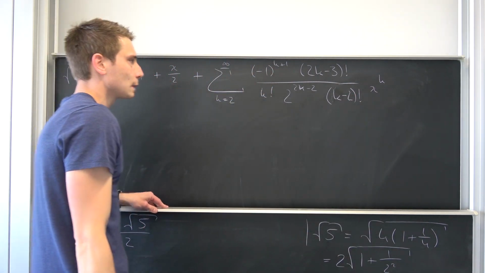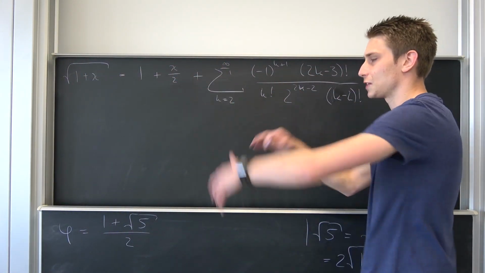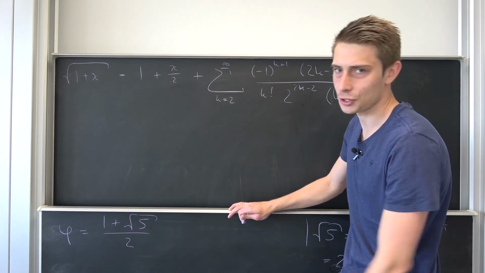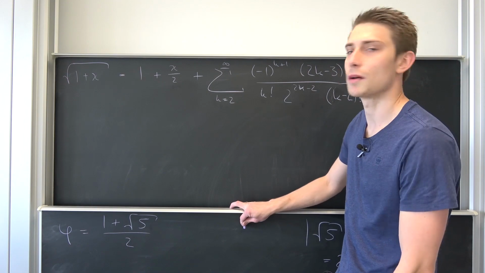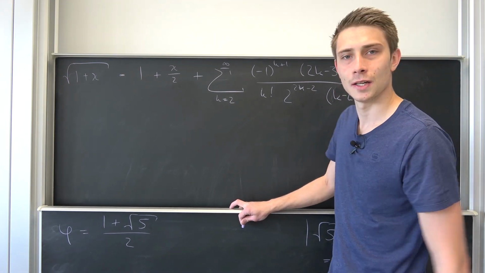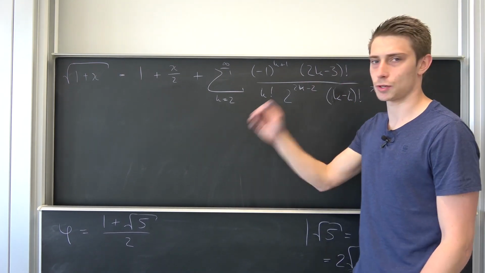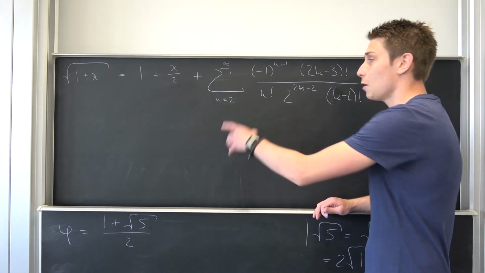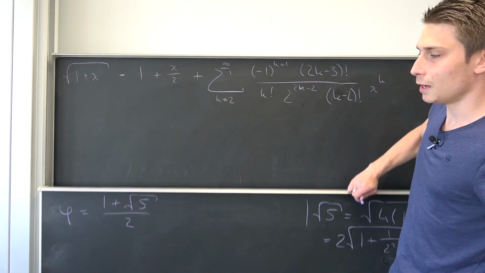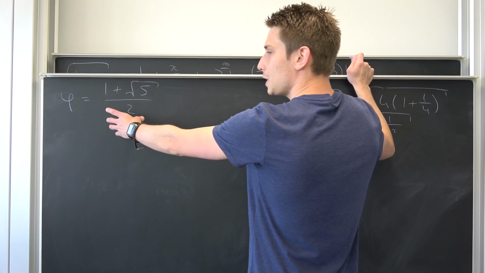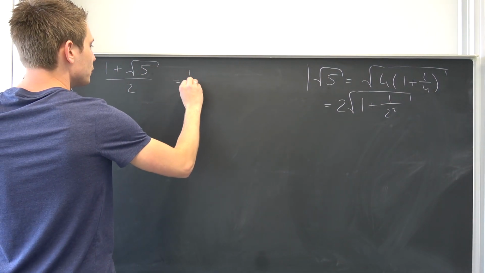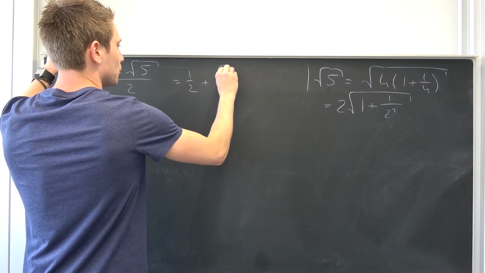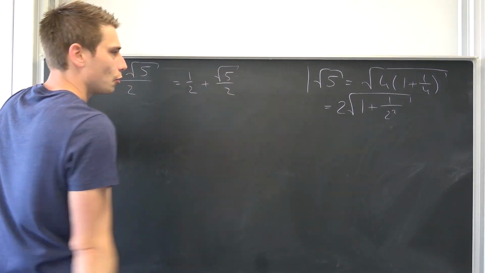This is one of the Taylor series expansions you shouldn't have in your head in the normal case. I'm deriving it from scratch all the time because I totally forget what it is, since it just looks absolutely ridiculous. Never mind, we can work with this right here. You see, we actually have this chunk right here, meaning we can break this up into 1/2 plus square root of 5 over 2.